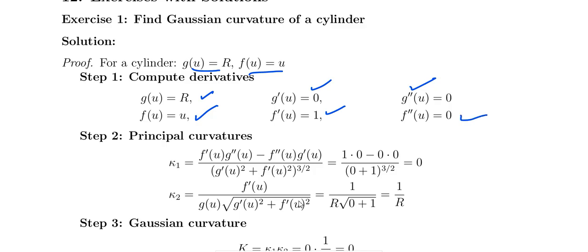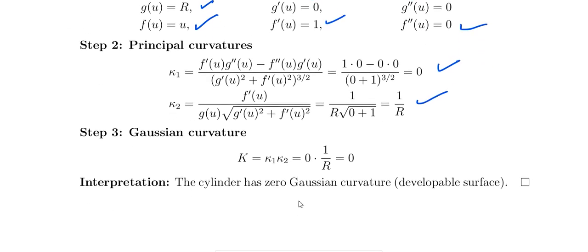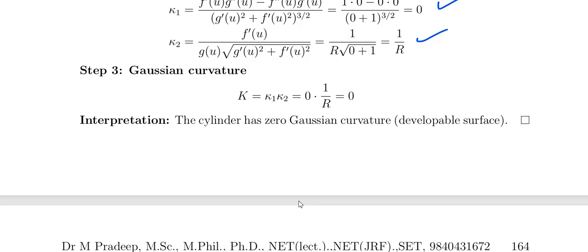Already we know the formula. If you substitute into kappa 1, we get 0, and substituting into kappa 2 gives 1 by r. These are the principal curvatures kappa 1 and kappa 2. Gaussian curvature K equal to kappa 1 kappa 2, that is equal to 0. The cylinder has zero Gaussian curvature, and that is called a developable surface. Okay.